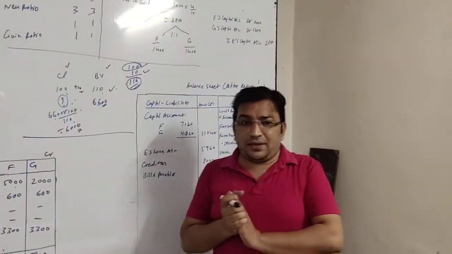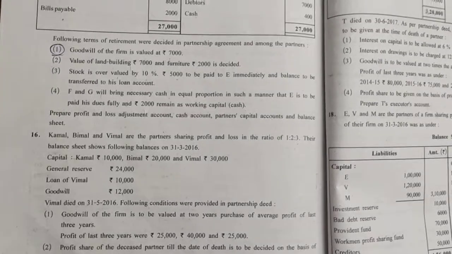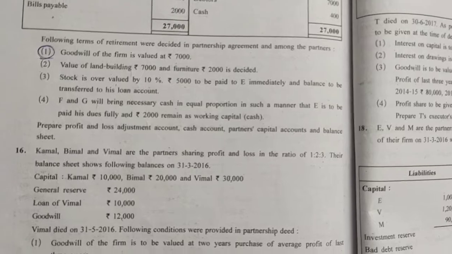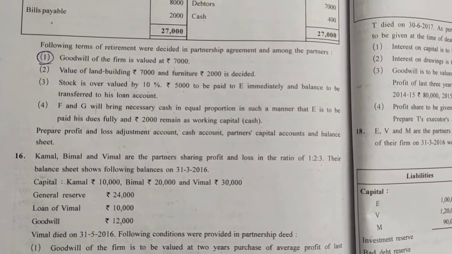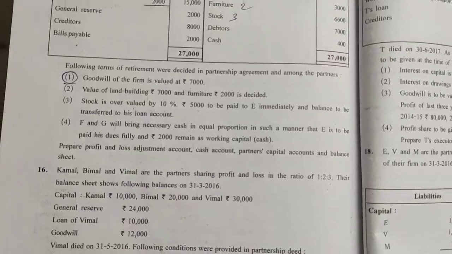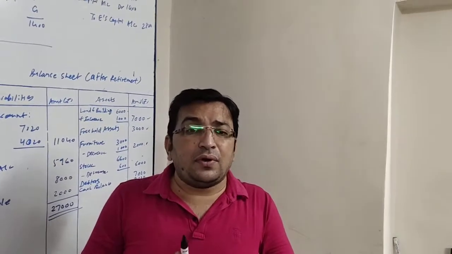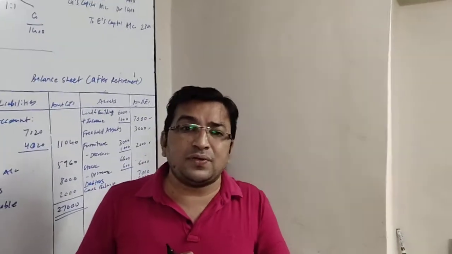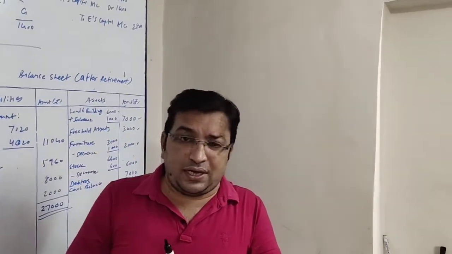Okay. Next. So we have already finished with the balance sheet. Now we will take the adjustments whose effects are not given yet. The first adjustment: goodwill of the firm is valued at rupees 7000. Friends, we have gone through the entire sum and we found the old ratio given to us, which is 4:3:3.